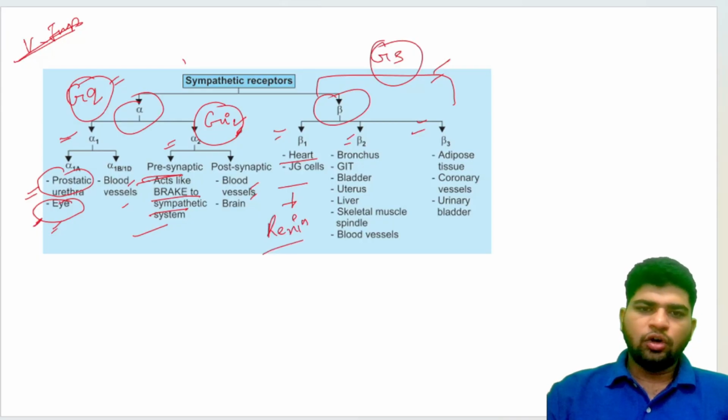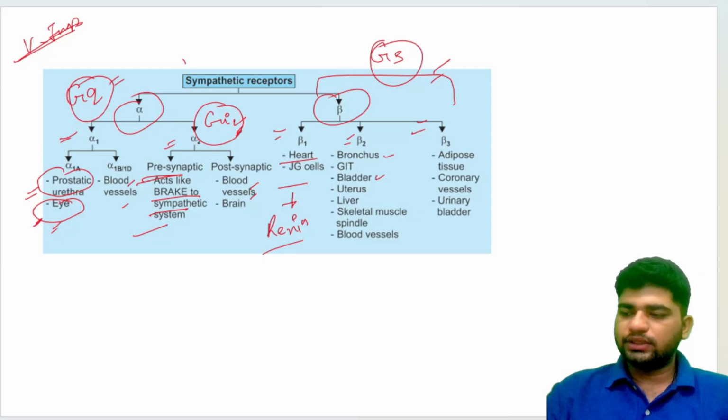Beta 2 receptors are in all the smooth muscles as well as skeletal muscles, that is bronchus, GIT, bladder, uterus, skeletal muscle, muscle spindle as well as blood vessels. Now beta 3 is in adipose tissue, coronary vessels as well as the urinary bladder.